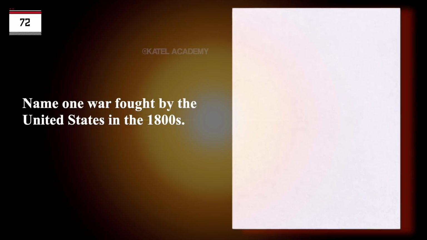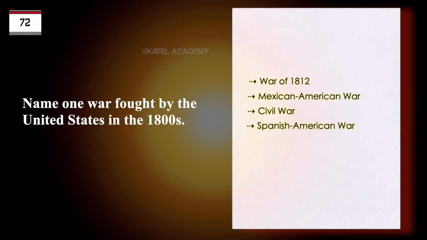Name one war fought by the United States in the 1800s. War of 1812. Mexican-American War. Civil War. Spanish-American War. What did Martin Luther King Jr. do?